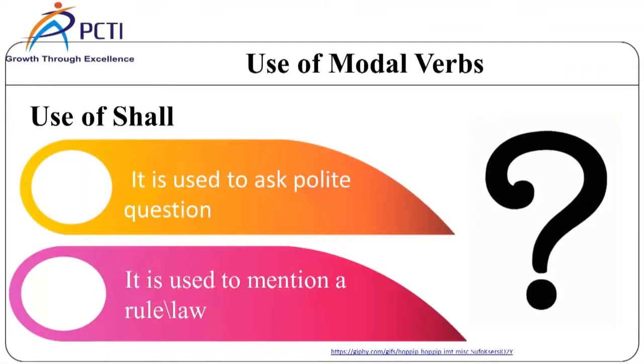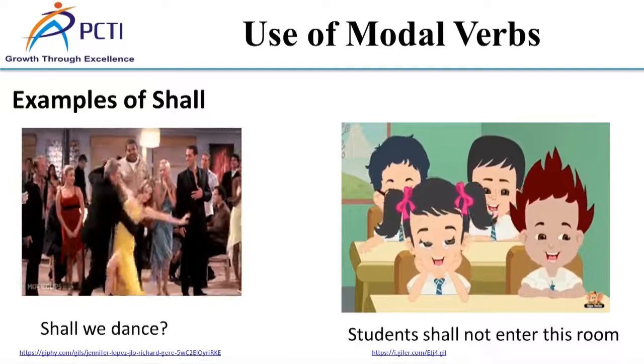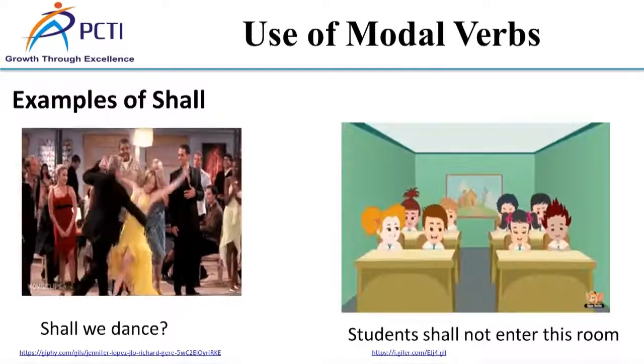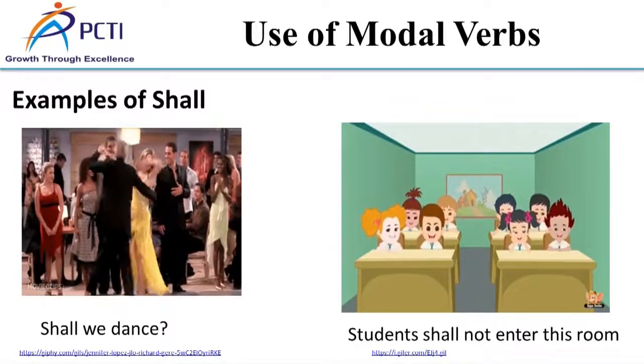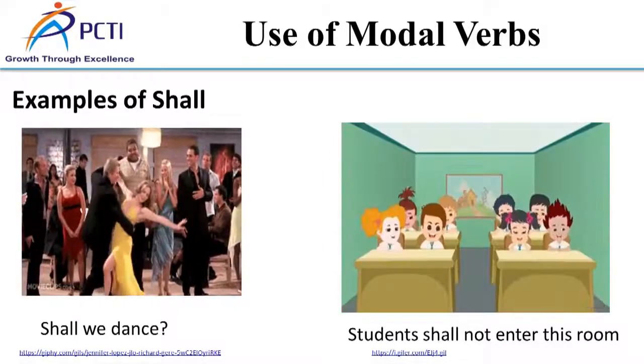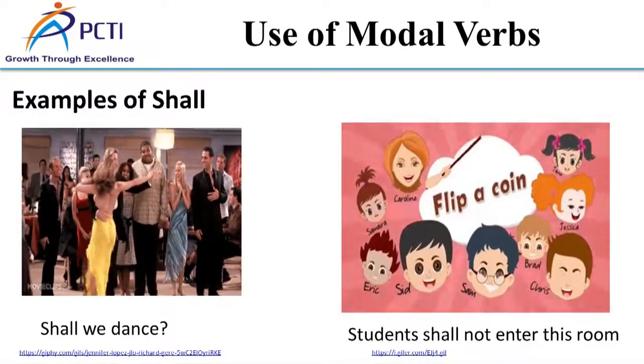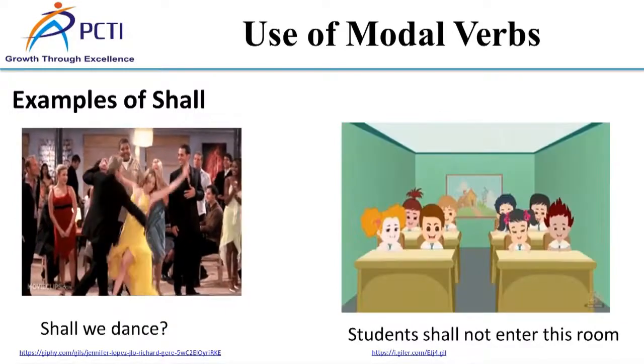Here, we know how to use shall. Shall is used to ask polite questions. It is used to mention rule and law. Now, we can see some examples of shall. Shall we dance? Shall we drink? These examples show the polite request. It is used to mention rule and law. There shall be no trespassing on this property. Students shall not enter this room.